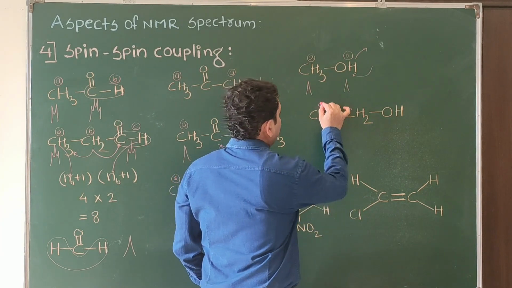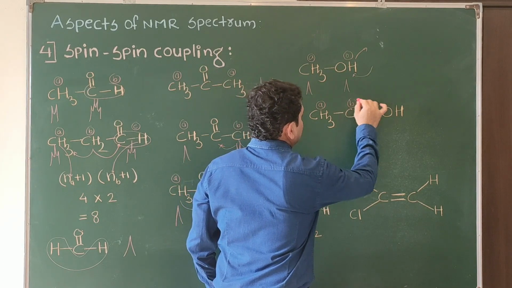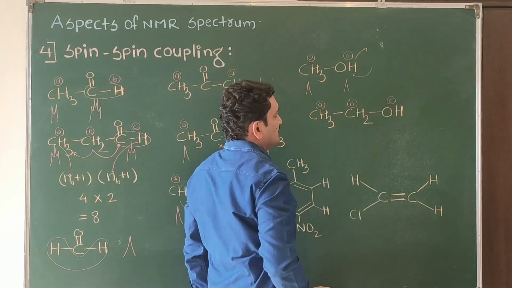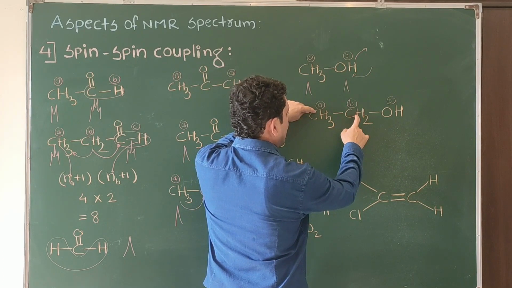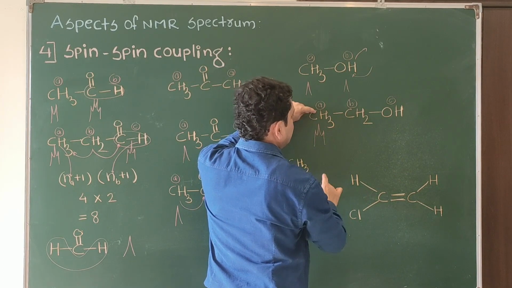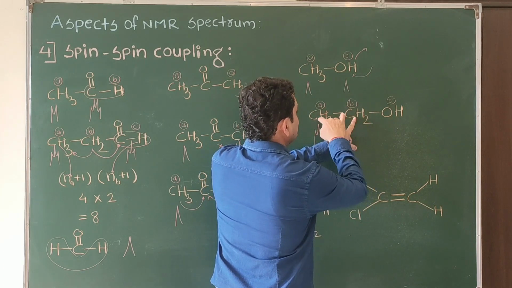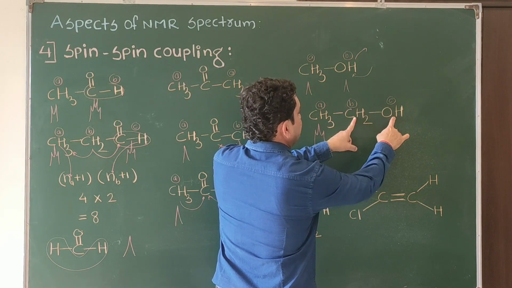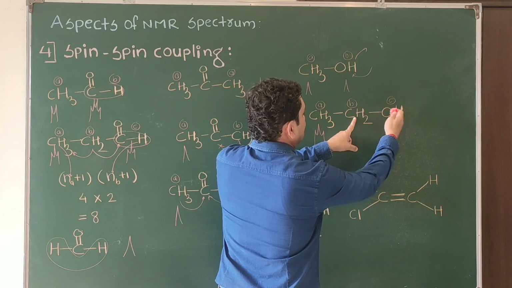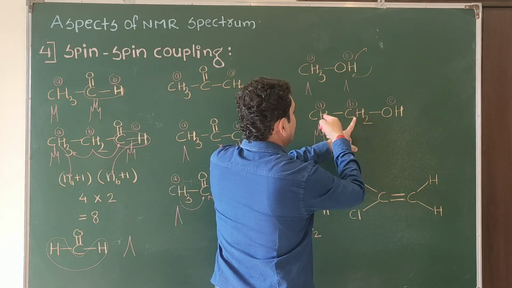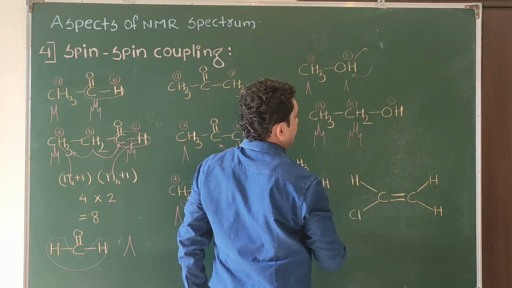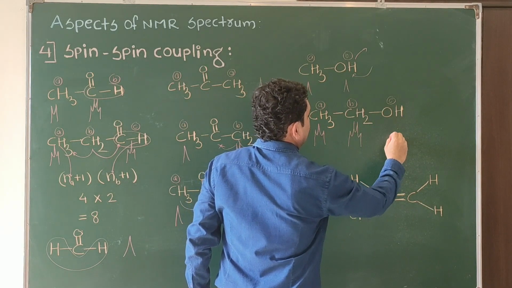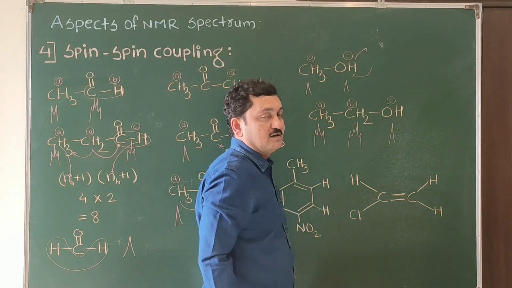Now here we are getting three signals, CH3, CH2, OH. Splitting for CH3, only one side, n plus 1, 2 plus 1, 3, triplet for CH3. For CH2, protons are present on both sides, but OH does not contribute in splitting, so neglect that one. Now protons are only on one side, 3 plus 1, 4. So for CH2 we are getting a quartet. OH signal doesn't split, always it will give the singlet.